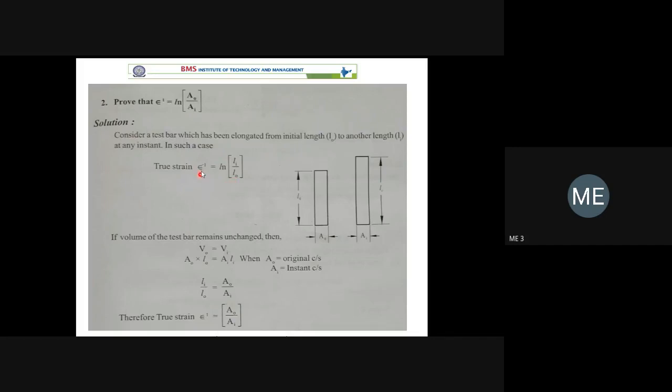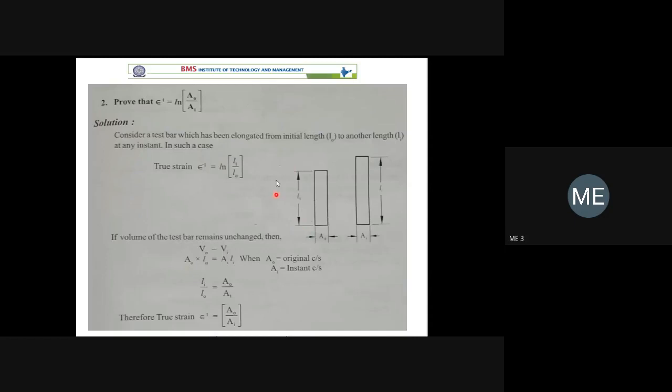We'll see. True strain formula is not change in length divided by original length. There is a difference in formula for true strain and your engineering strain, or conventional strain, or nominal strain. The true strain is given by Ln, natural logarithm, not logarithm of 10, of Li divided by L0. Li refers to instantaneous length of the specimen and L0 refers to original length of the specimen.